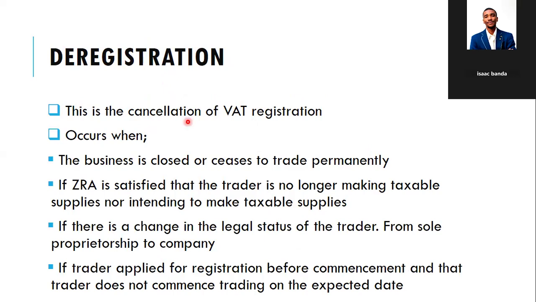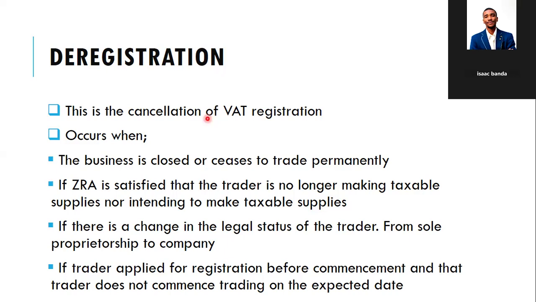The reasons why a company can deregister for VAT purposes: one, if a business is closed or it ceases to trade permanently. That's number one. Then, if ZRA is satisfied that the trader is no longer making taxable supplies, nor intending to make taxable supplies. Remember, VAT is charged on taxable supplies. If that supplier decides to stop producing taxable supplies, it will no longer be relevant to register for VAT purposes. So it needs to deregister.